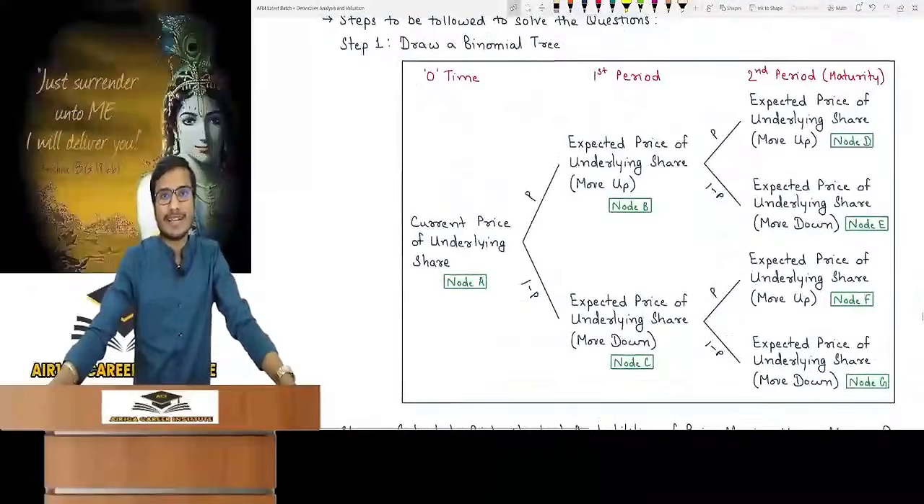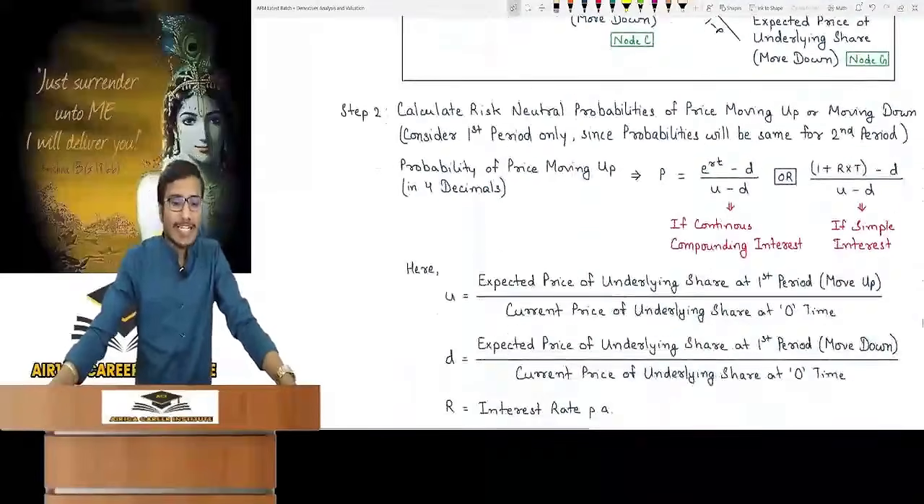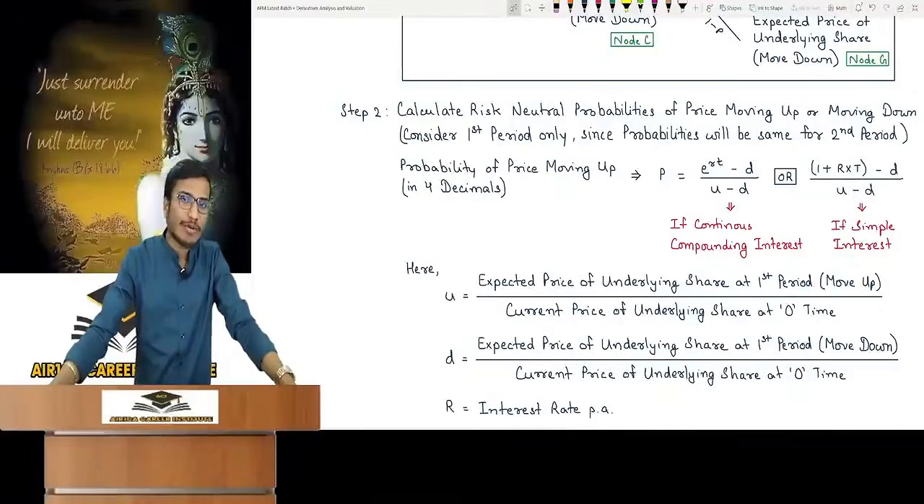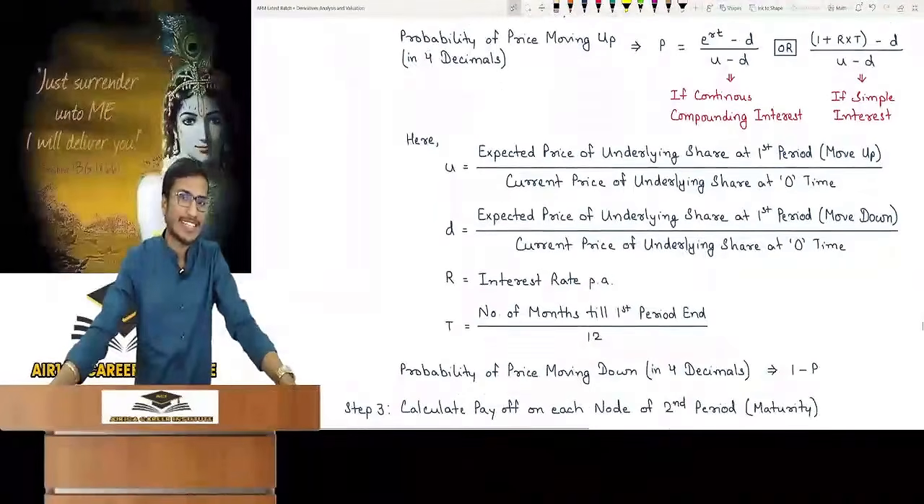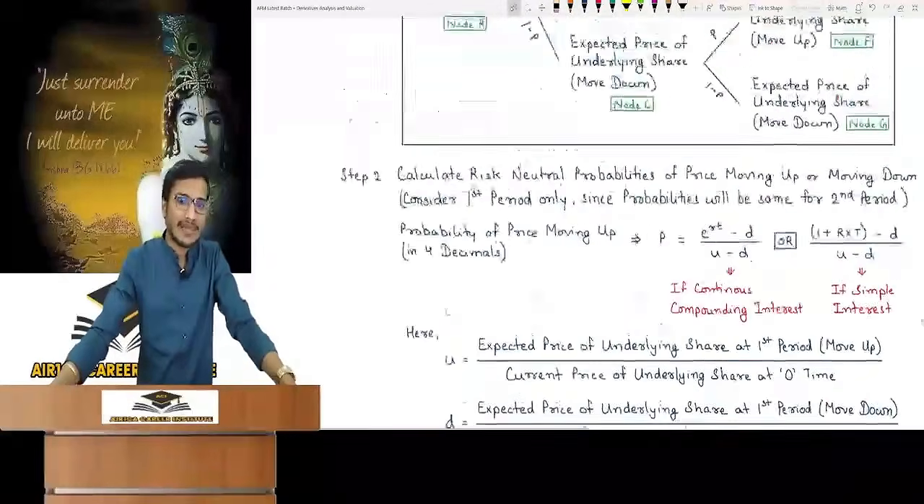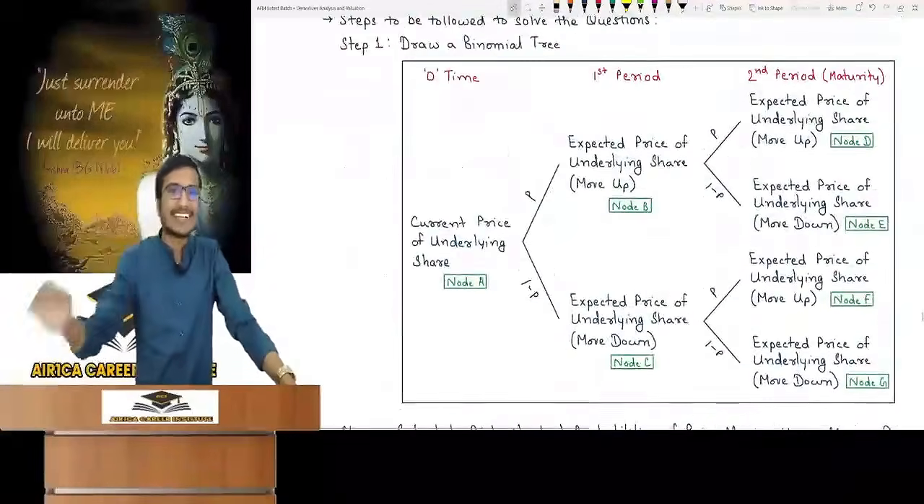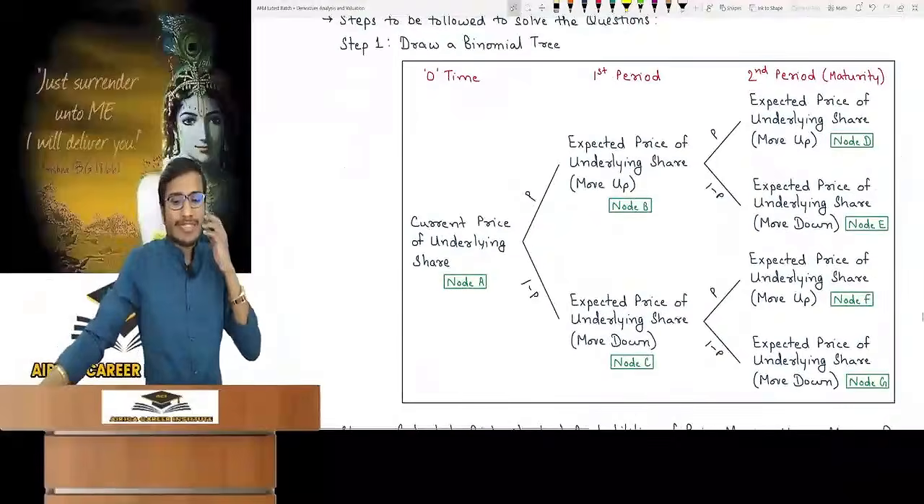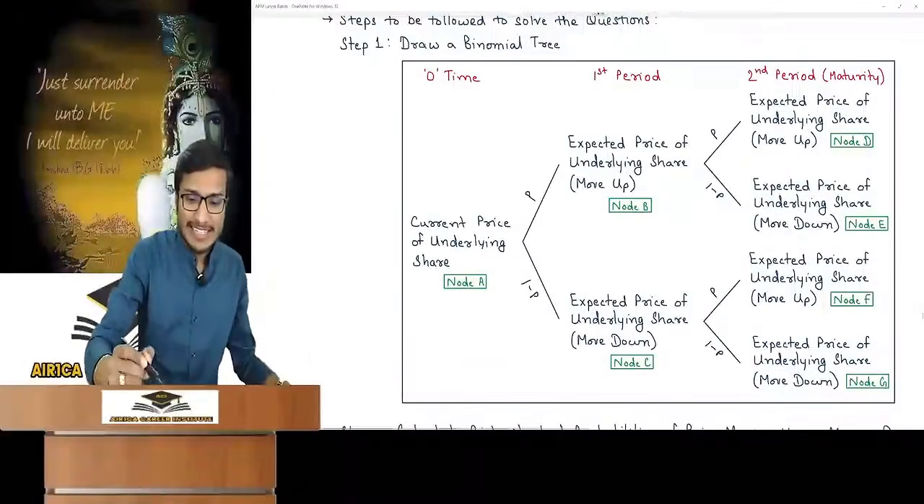Now how to find it? To find the risk neutral probability, we need U and D in the formula. In U, we needed the expected price of the underlying share on move up divided by the current price of the underlying share. And in D, the expected price of the underlying share on move down divided by the current price of the underlying share. This was needed. Other than this, we needed the number of months under time. So now the prices of move up are so many. One of the prices of move up is this.